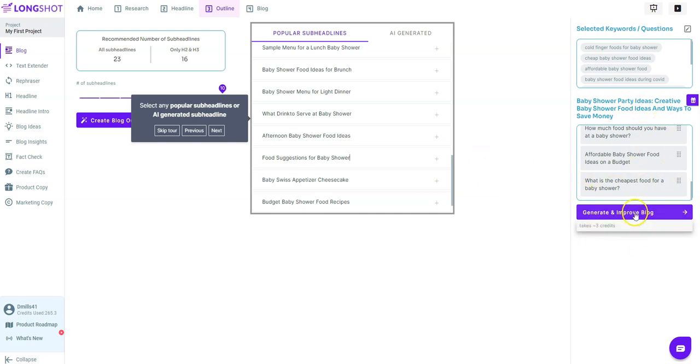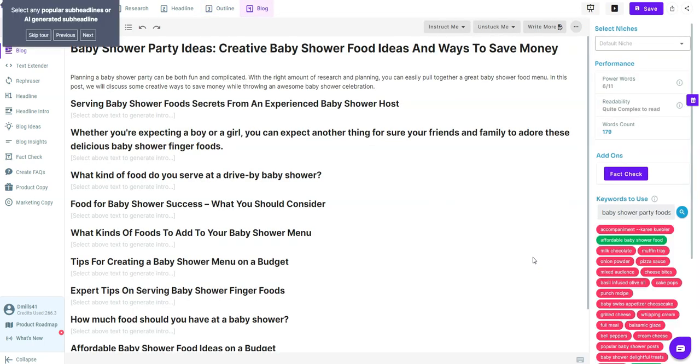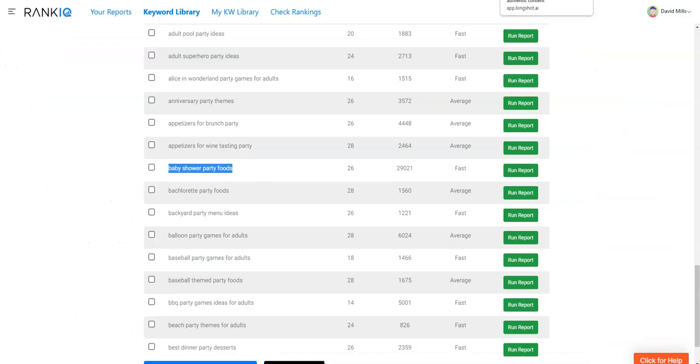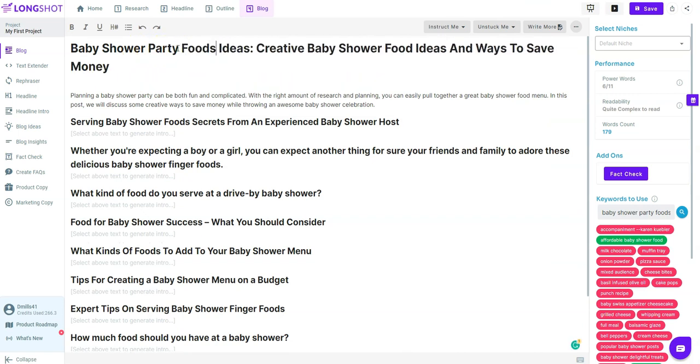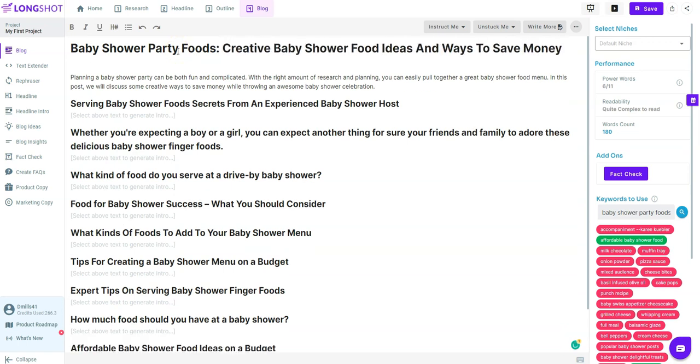And then we're going to say generate and improve blog. So there is a series of steps you do go through right here. It's like a wizard, but it's doing a lot of stuff in the background. It's doing a lot more. It's getting everything set up and ready to go. And so forth. So we have our title up here, baby shower party ideas. What I'm going to do is go over here, baby shower party foods. I'm just going to put the title back in and leave it like that.